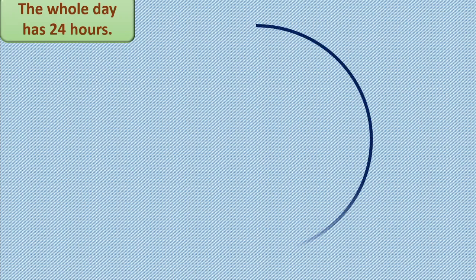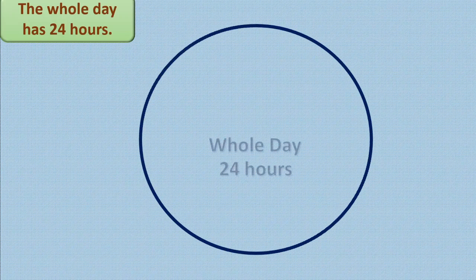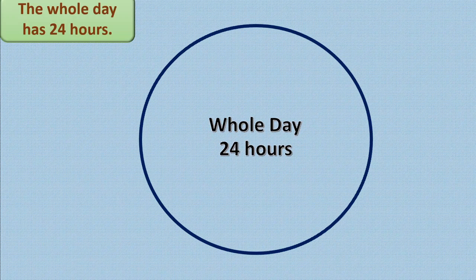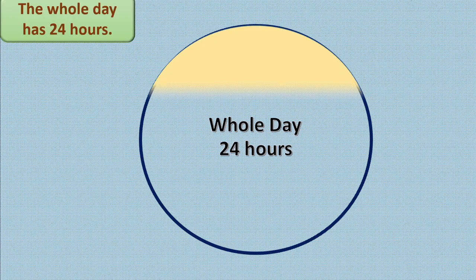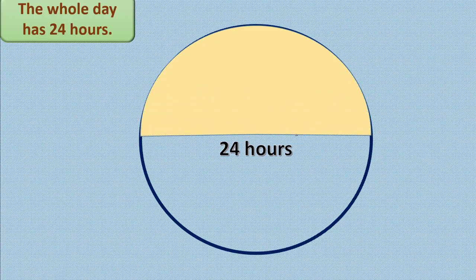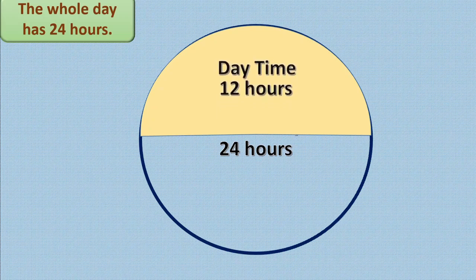Now here, you know that the whole day has 24 hours. And in this, we say half is daytime and half is night time. We will try to understand by this picture. Assume this as one whole day, that is equal to 24 hours. Now I will shade half of this. What is this? This is daytime.